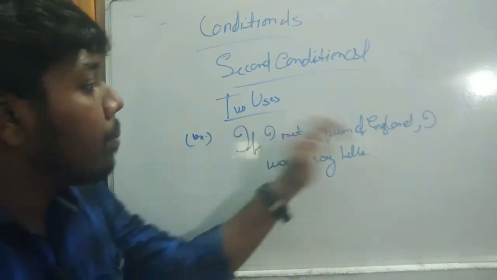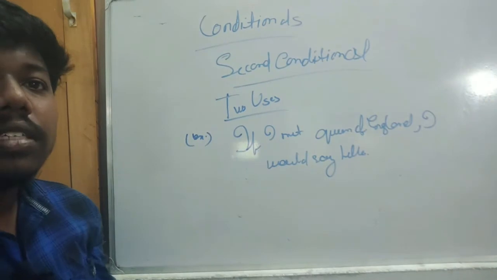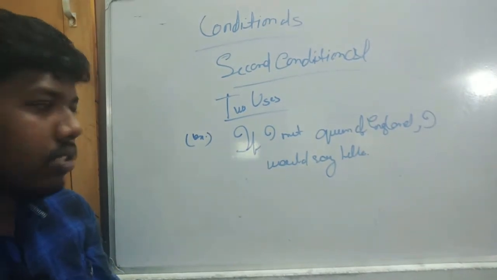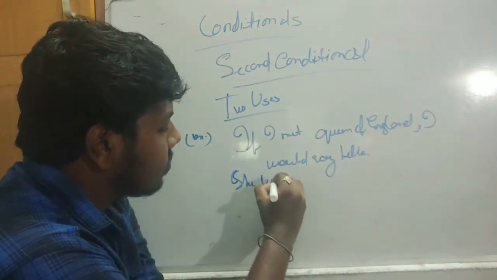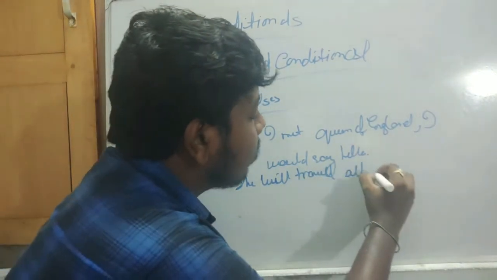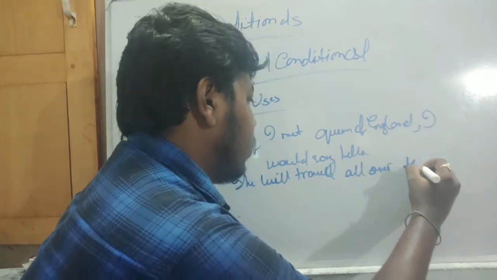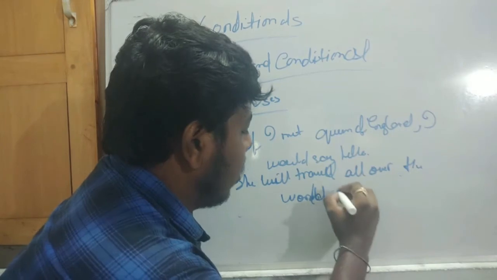If I met the Queen of England, okay, this is a conditional. Next is, she would travel all over the world if she were rich.